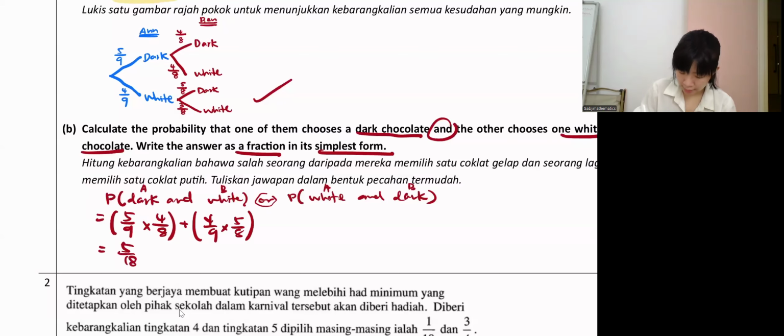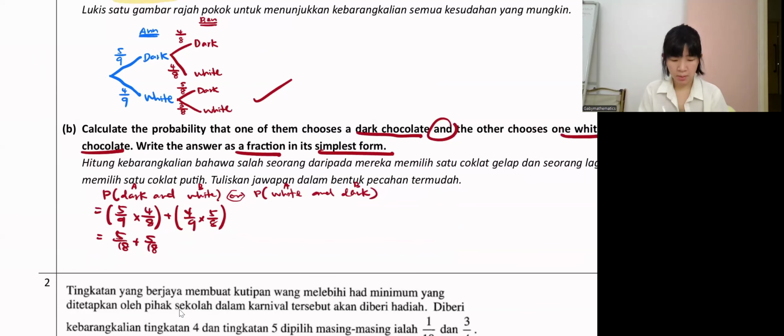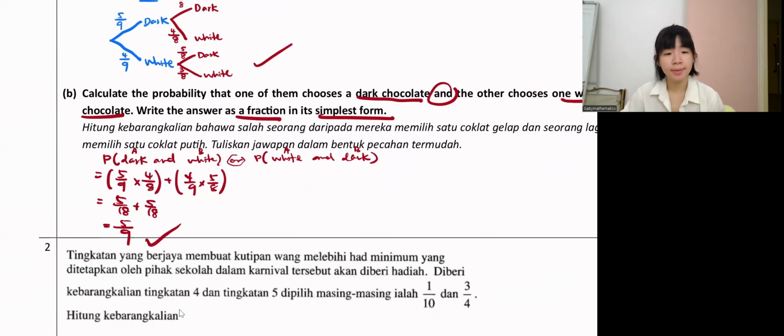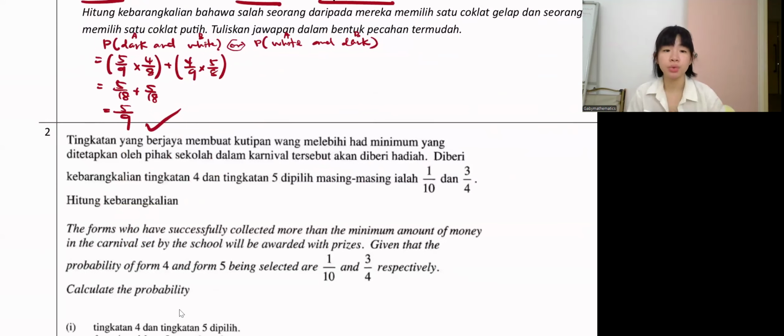The 5 over 18. So the final answer, 5 over 9. Yep, done. Okay, let's go to question number 2.